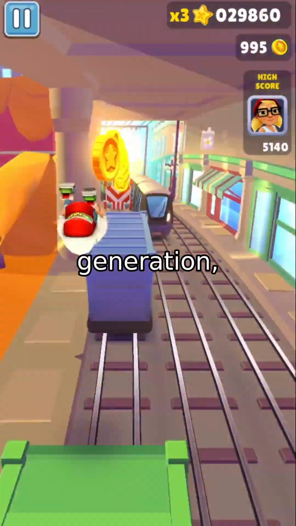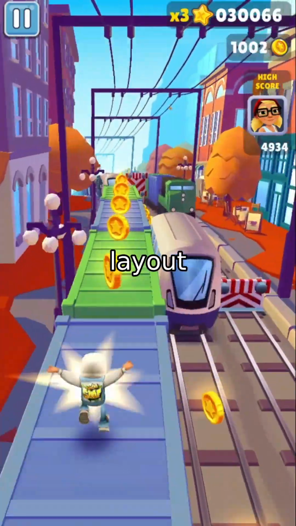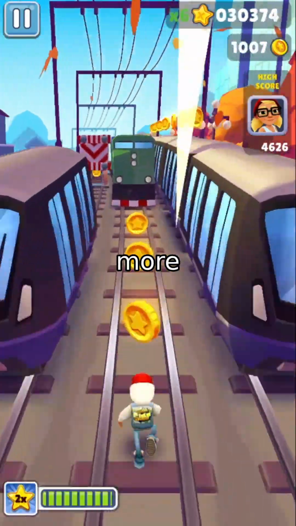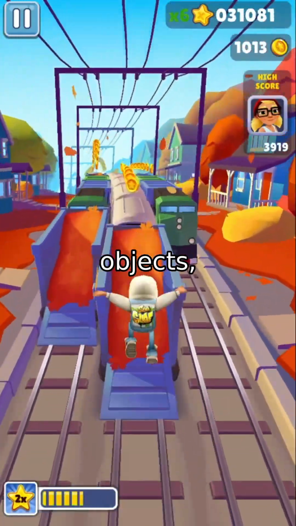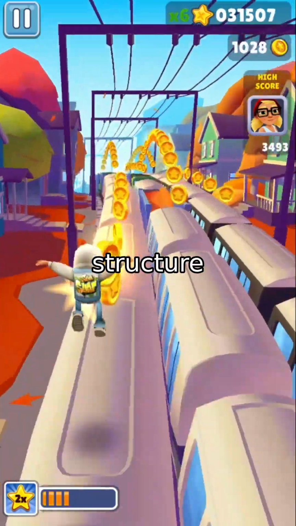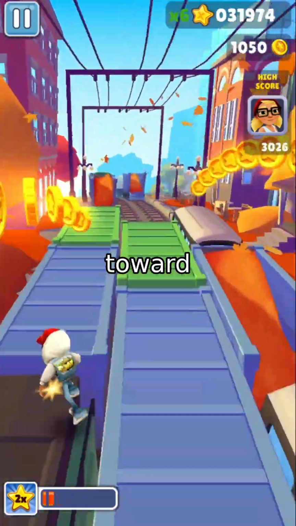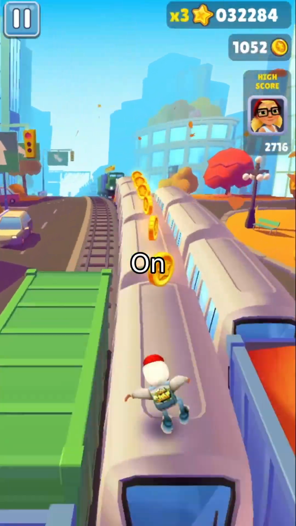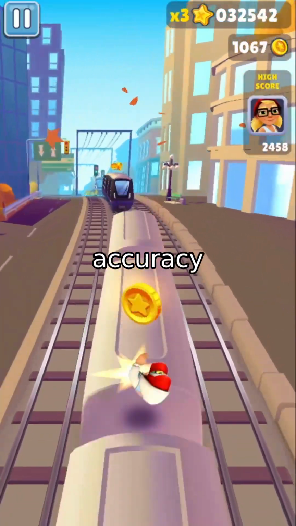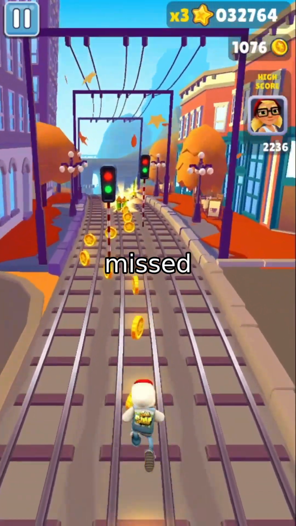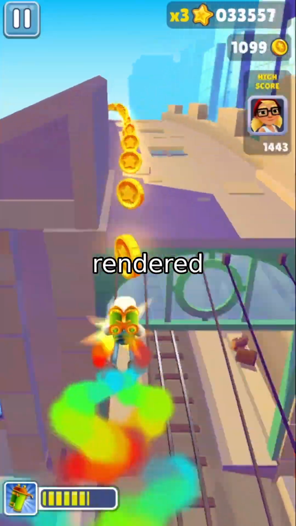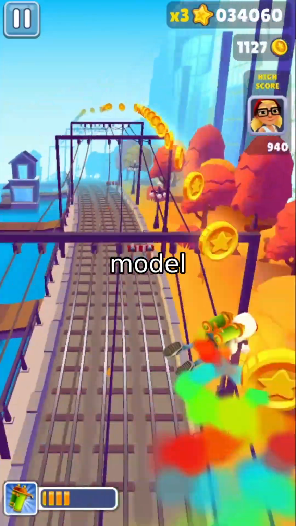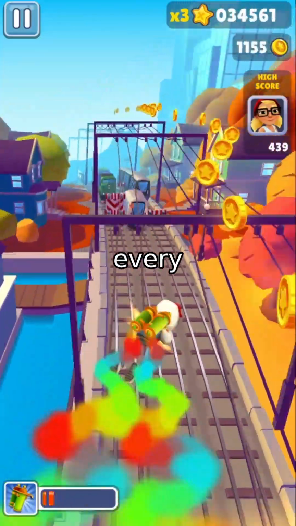On compositional generation, where accuracy in object count and layout matters, our method produced significantly more precise results. Flow-GRPO sometimes added or omitted key objects, but TP-GRPO learned to preserve structure because the stepwise rewards guided it toward correct decisions at every stage. On text rendering, where OCR accuracy is critical, Flow-GRPO occasionally missed small words or caused character overlap. TP-GRPO consistently rendered text clearly and legibly, because the model learned to prioritize fine details at every step.